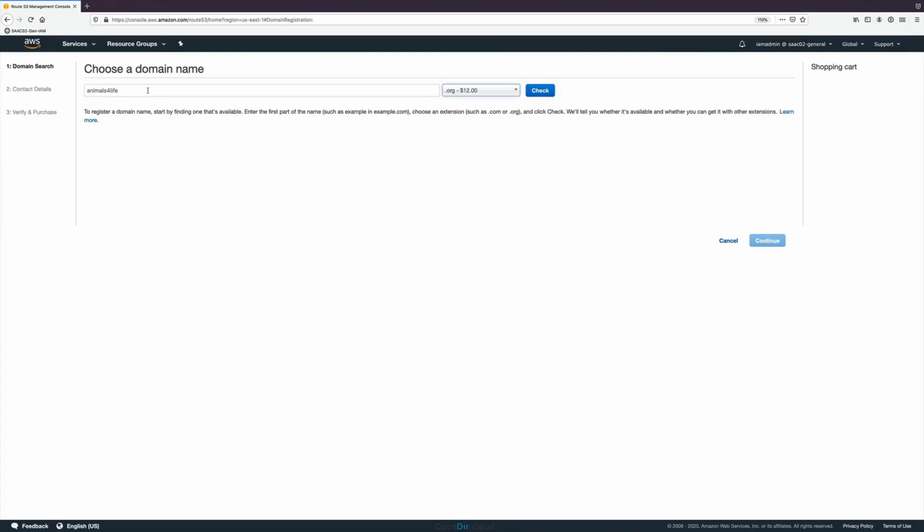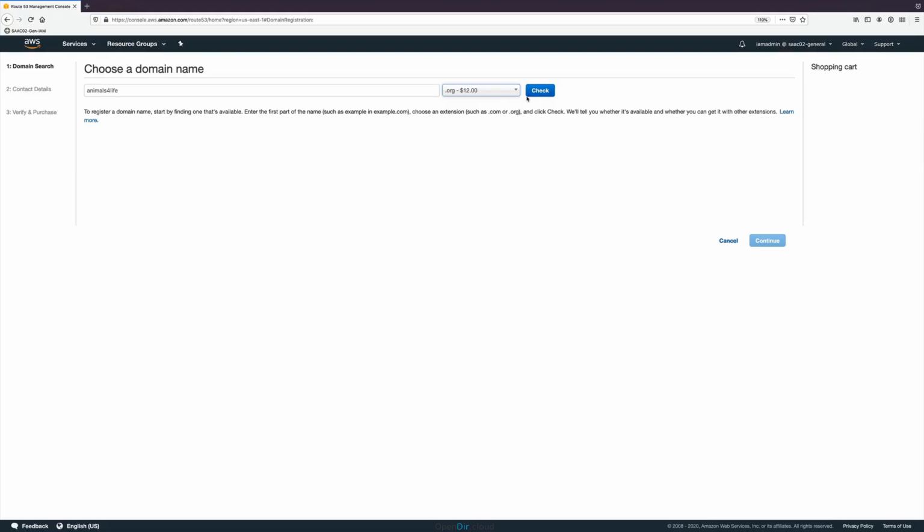When I do, it will give me a price, and I can use this drop down to show all of the top level domains that I can use for the Animals for Life domain. Note how each of them have different prices, so if you're going to use one for your studies, you might want to pick one of the cheaper ones. It's completely up to you. I want to use .org though, so I'll click on check to make sure it's available.